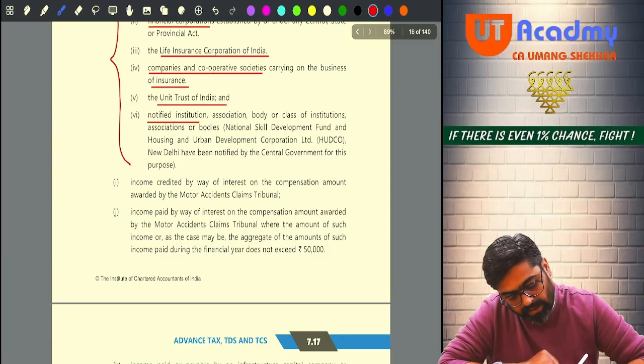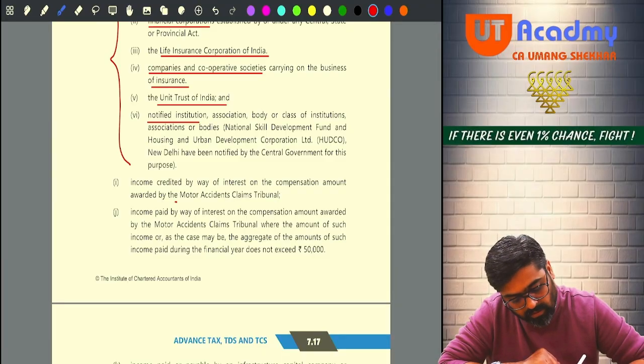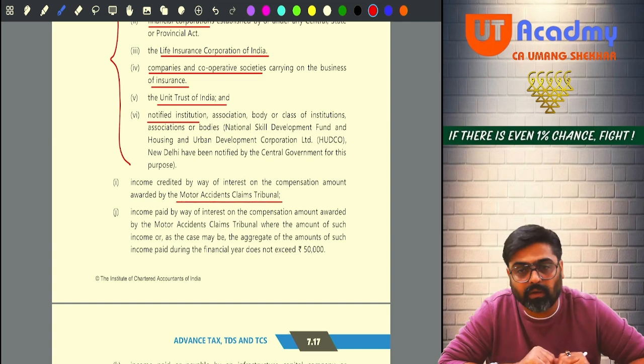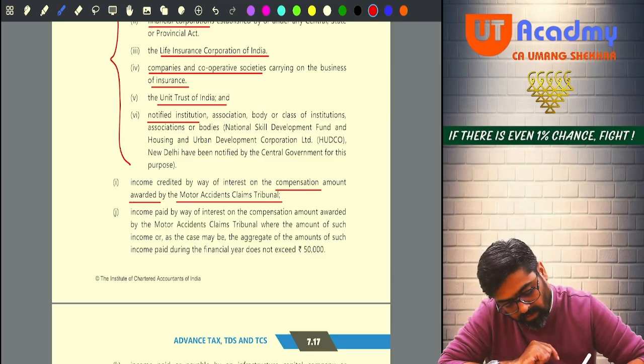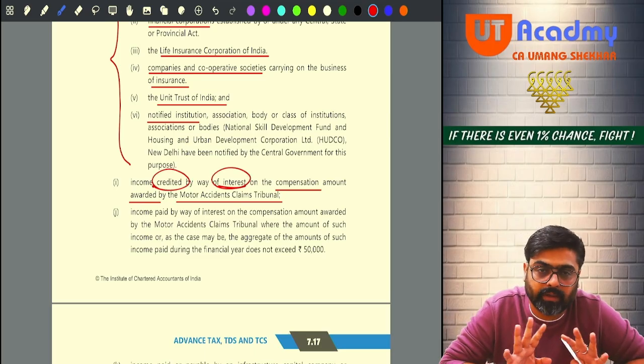Next one. Income credited by way of interest on the compensation amount awarded by the Motor Accidents Claim Tribunal. So on any compensation awarded by the Motor Accidents Claim Tribunal, whatever interest income is credited, on that also there will be no TDS.